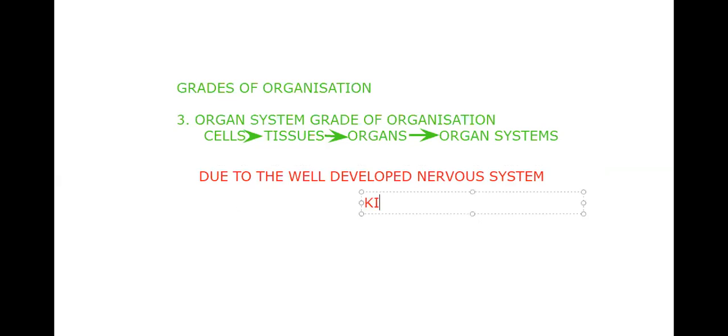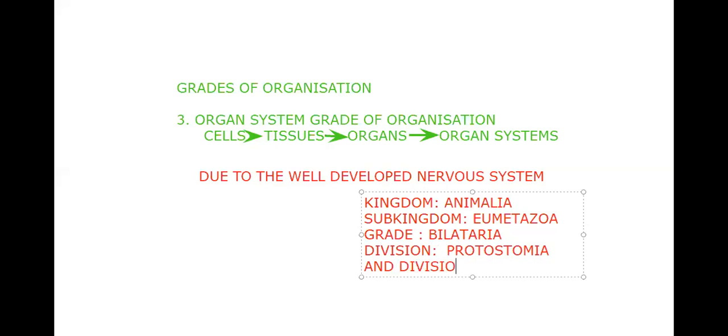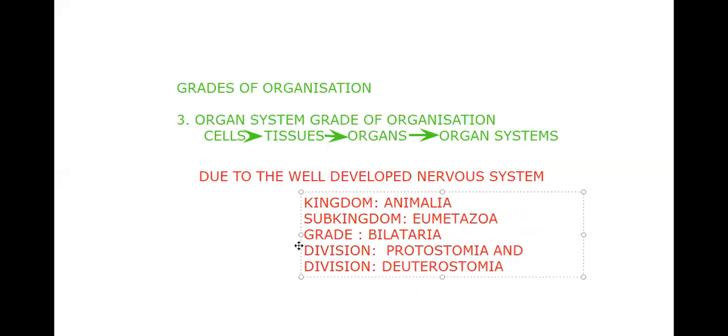We are going to see this in kingdom Animalia, subkingdom Eumetazoa, and grade Bilateria, and the two divisions, isn't it? Division Protostomia and division Deuterostomia. Both are having this kind of organization.